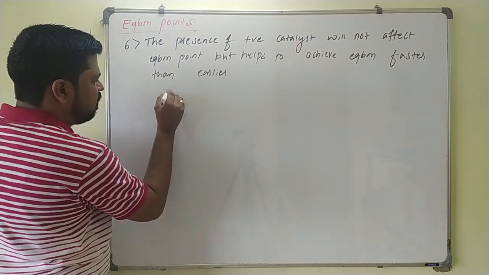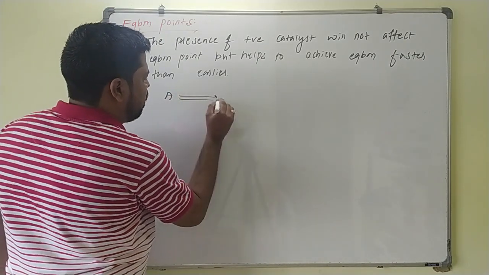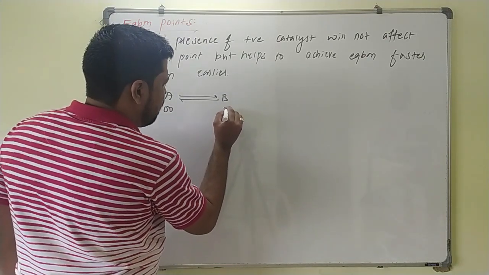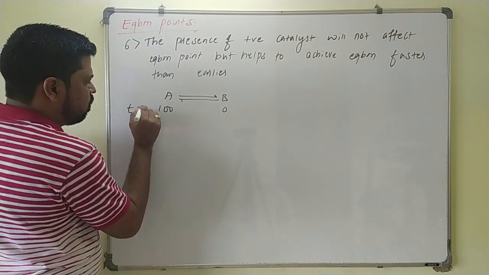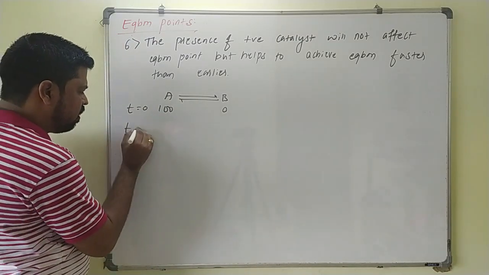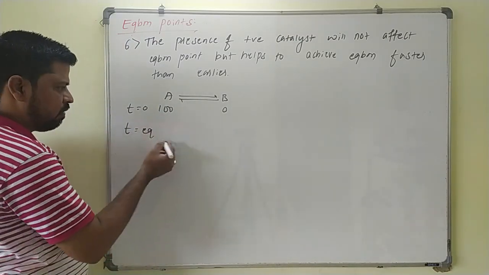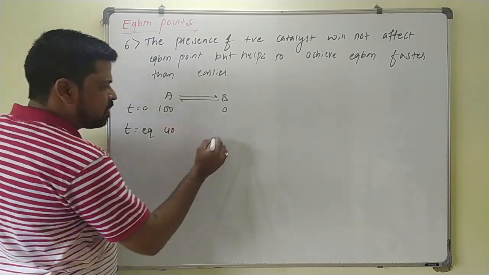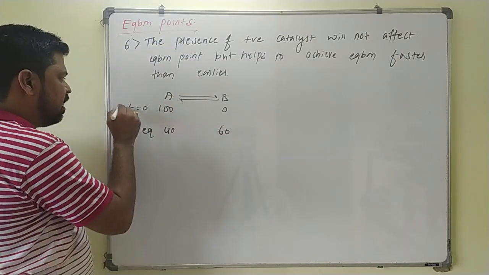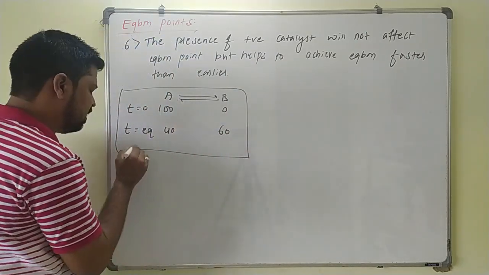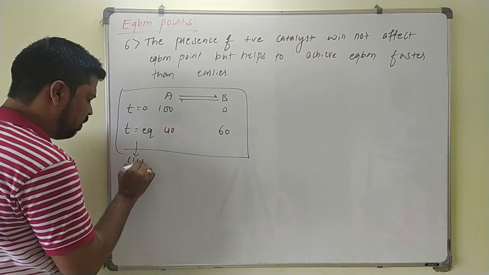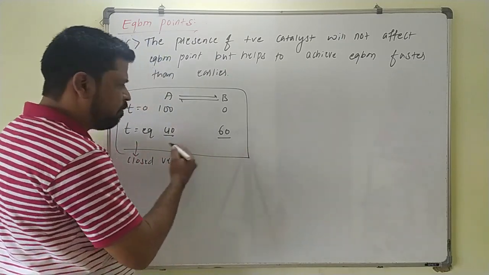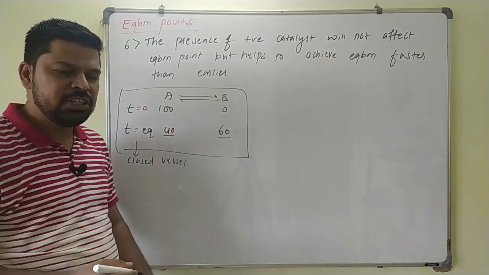For example, you take this reaction, so A will be giving B. Initially 100 moles of A is taken, so at time t equal to 0, B will be 0 here. Whenever the reaction reaches equilibrium, for example, you take 40 moles of A present and 60 moles of B present. Assume that this reaction is taking place in a closed vessel, so that equilibrium will be achieved here. The reaction will achieve equilibrium at 40-60 composition.